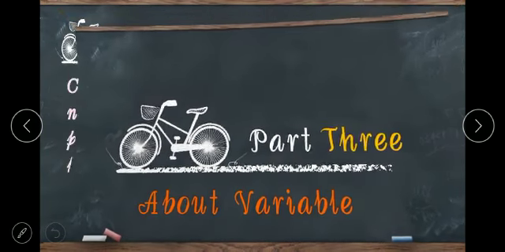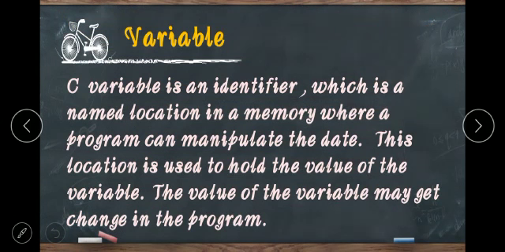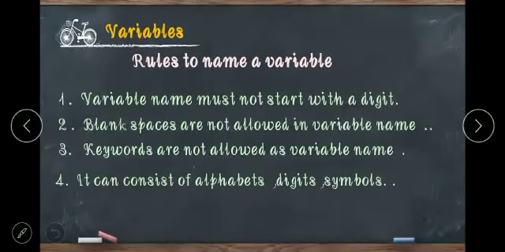And right, we will discuss variables. A C variable is an identifier which is a named location in memory where a program can manipulate data. This location is used to hold the value of the variable. The value of the variable may change in the program.